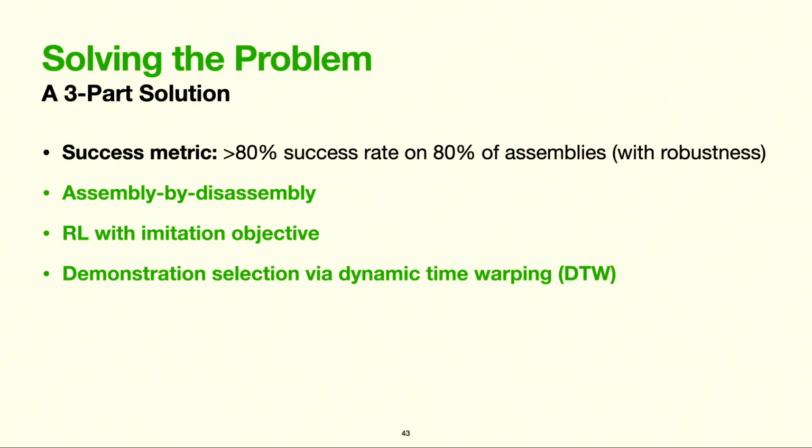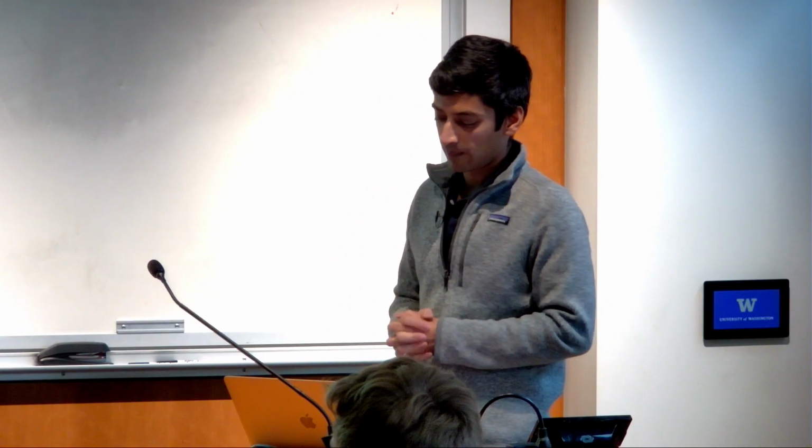For sim-to-real on this set of problems, we again aim to achieve at least 80% success rates on 80% of the assemblies, while again being robust to randomized part poses, perceptual noise, and control error, as before. So we developed a 3-part solution consisting of automatically generating demonstrations via assembly by disassembly, which I'll talk about, incorporating an imitation objective into our RL reward formulation, and then selecting the best demonstrations to use at every time step via dynamic time warping.